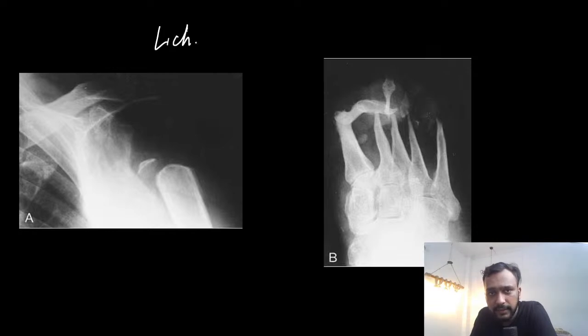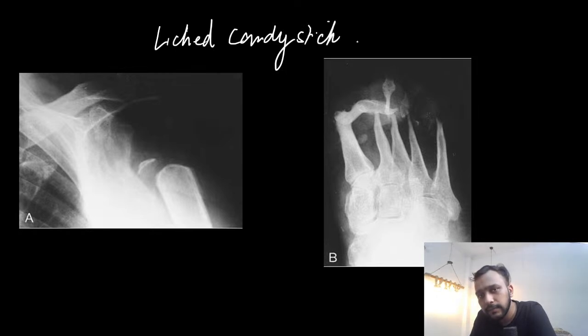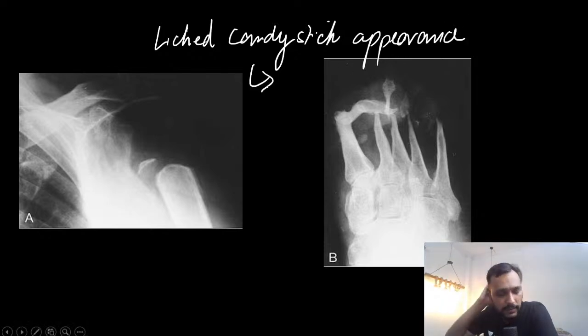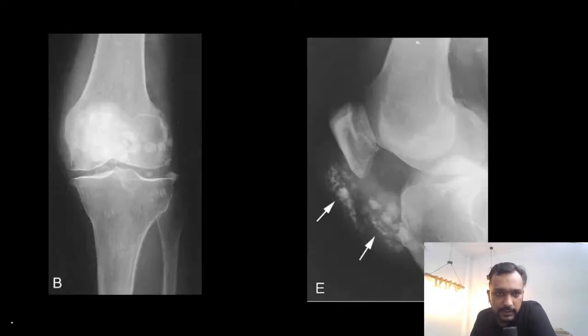This is your characteristic licked candy stick appearance that you again see in patients with neuropathic joints. Another very interesting spotter.